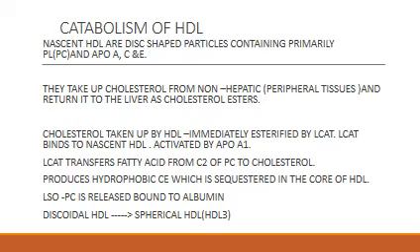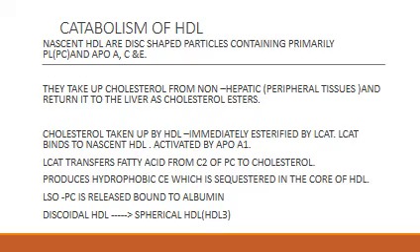What you should remember is that the nascent HDL, whether it is formed from the intestine or in the liver, are disc-shaped particles containing primarily phospholipids, ApoA, C and E. They take up cholesterol from extrahepatic or peripheral tissues and return it to the liver as cholesterol esters.